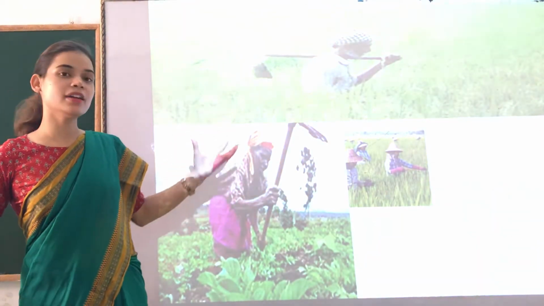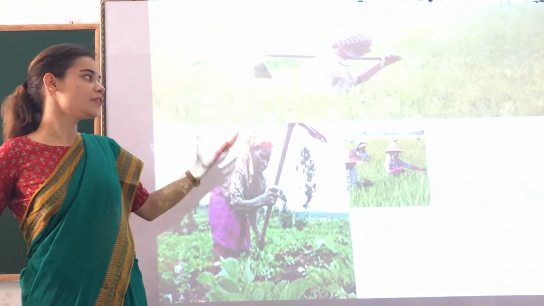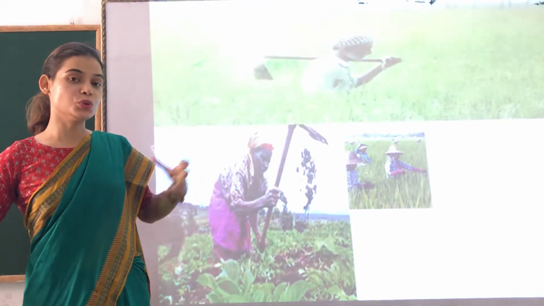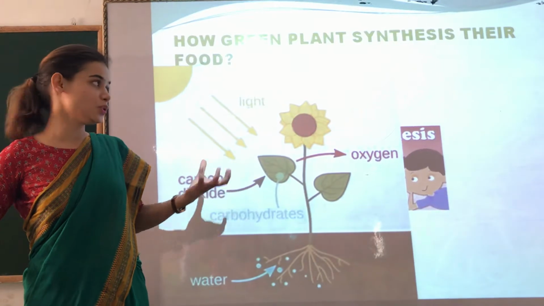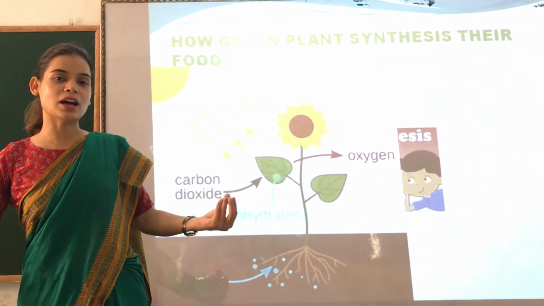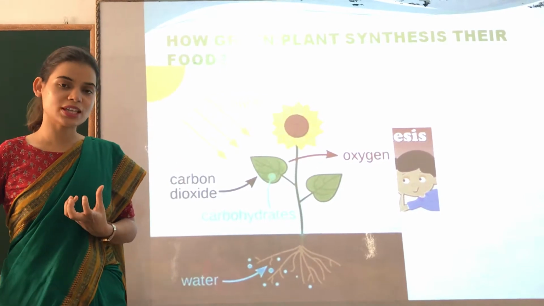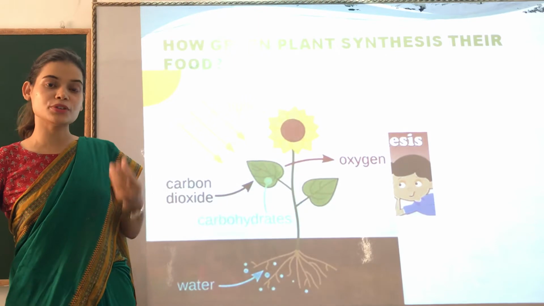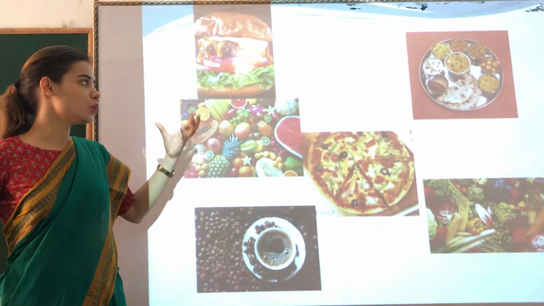They are used by farmers. And why do farmers use these tools? To grow something, right? To grow what? To grow food for us, to grow plants, okay? And those plants we eat as food. So we can say that farmers grow food for us.